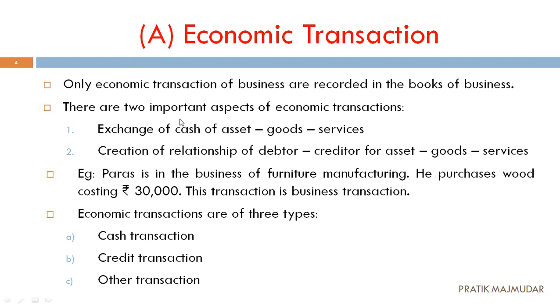Then two major components are there that we should keep in mind when we are preparing books of accounts. First one is exchange of cash for assets, goods or services. And second is creation of relationship between the debtor and the creditor for assets, goods or services. Now there are two different things, whether we can do a transaction in cash form or on a credit form. When we do it in a credit form, then there will be two parties: debtors and creditors. Debtors means from whom we have to take the money. That means we have sold some of our products to him, and that party has to give you the money. That is called your debtor.